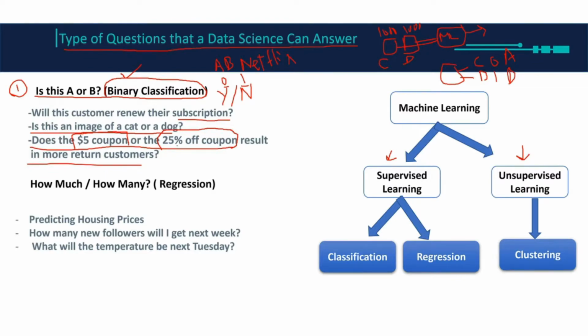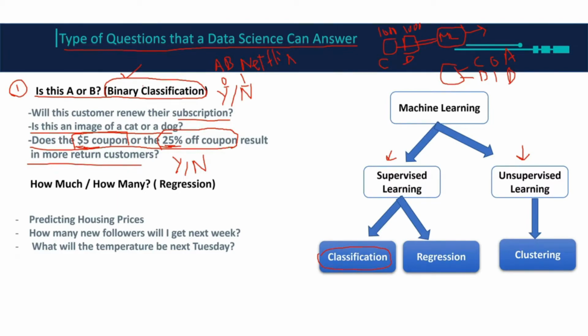I want to know which one is going to bring me more customers, this one or this one: 0, 1, A, B. Get it? Or whether this person has diabetes or not. Yes, he has diabetes. No, he doesn't. So these types of questions are called binary classification, and binary classification is a section of classification from supervised learning.